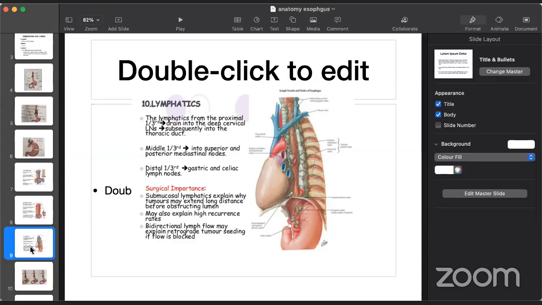So, surgical importance: submucosal lymphatics explain why a tumor extends a long distance before obstructing the lumen. It may also explain the high recurrence rates, the bidirectional lymph flow, and the retrograde tumor seeding if the flow is blocked. So this is very important. That's why the concept of lymphadenectomy came into being. But lymphadenectomy in a defined anatomical area, we call it a